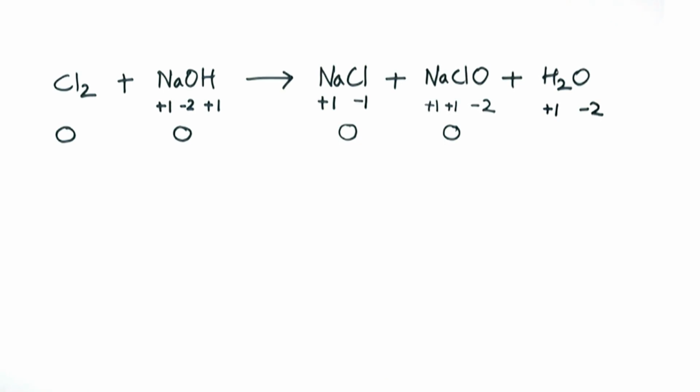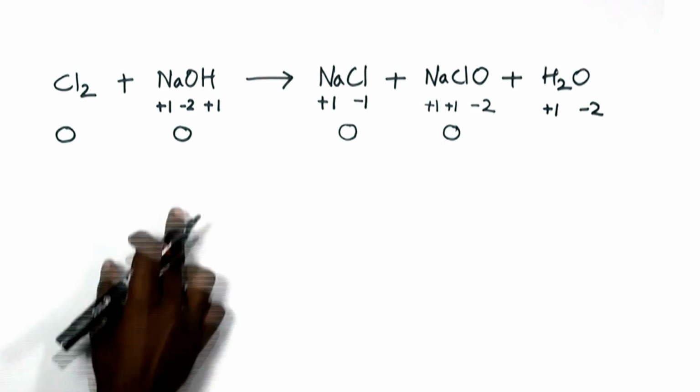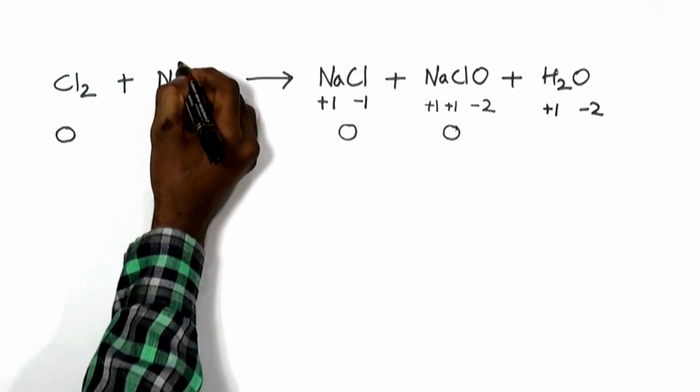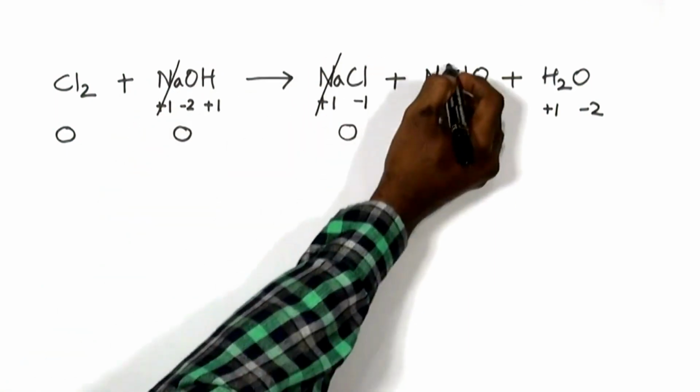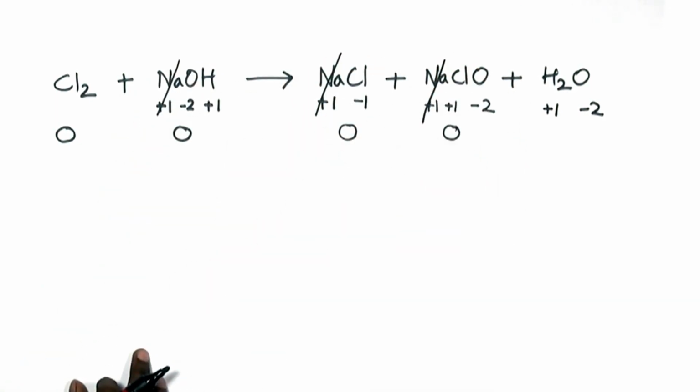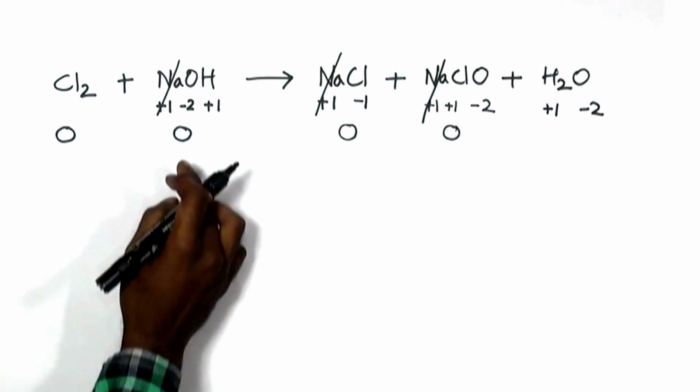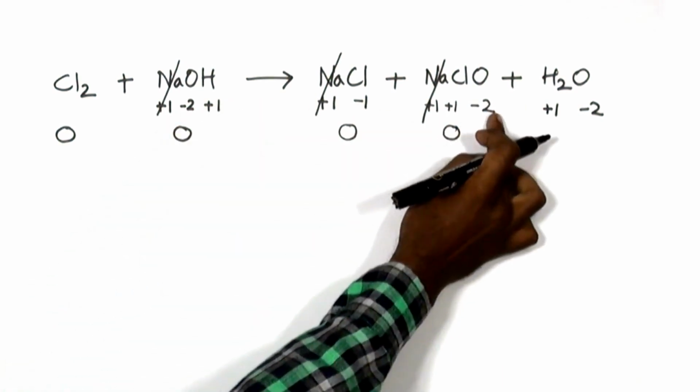So let's strike out the spectator ions. Of course, sodium is a spectator ion whose charge is unchanged. Oxygen is also a spectator ion because its charge remains the same.